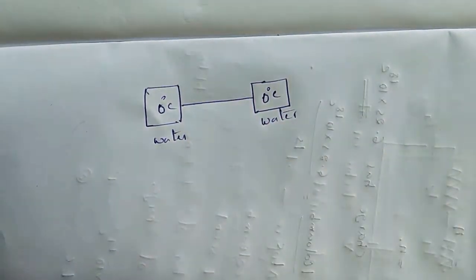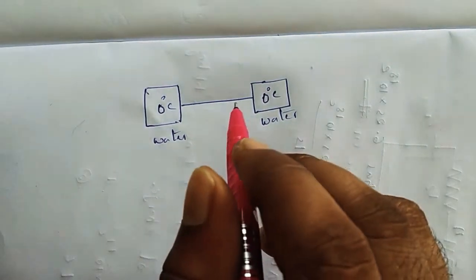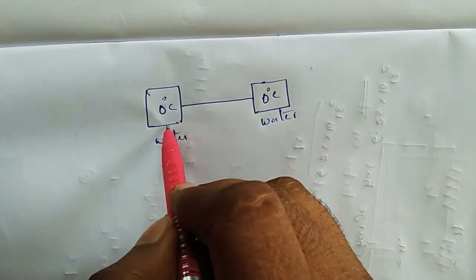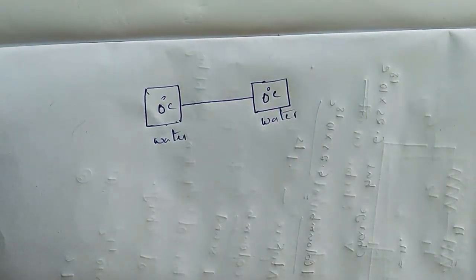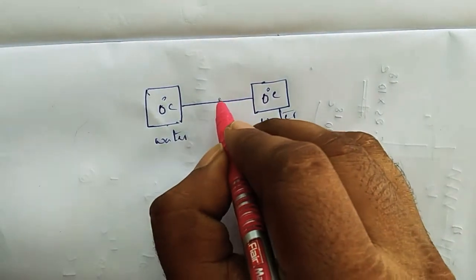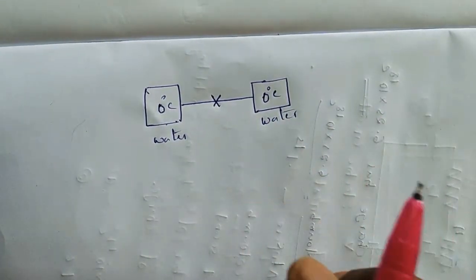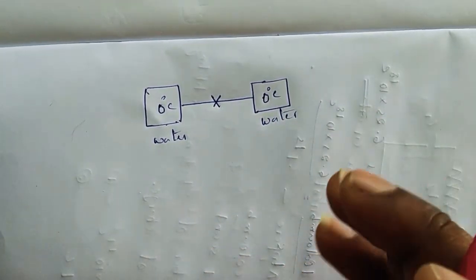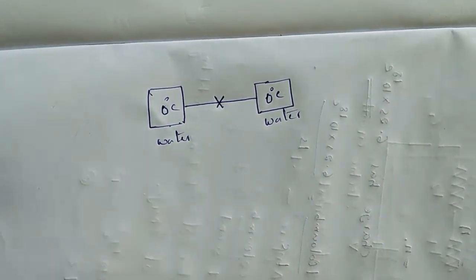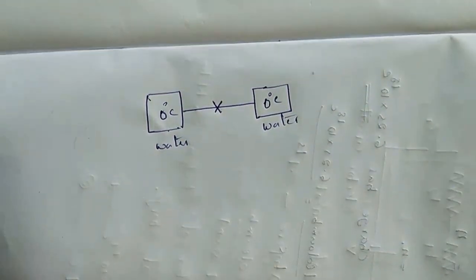What will happen? Temperature is 0 degrees centigrade and 0 degrees centigrade, nothing changes. But heat won't be there, because heat is an energy in transit whenever a temperature difference exists. Here the temperature difference is 0.